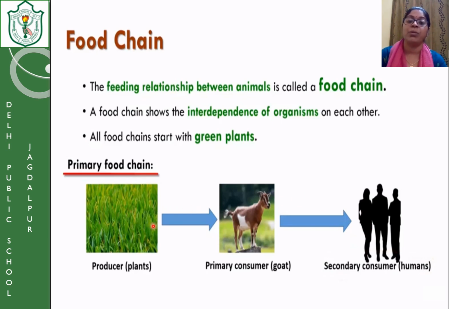Okay, so remember, always the first member of a food chain is the producer and the last member will always be the carnivorous or the omnivorous.